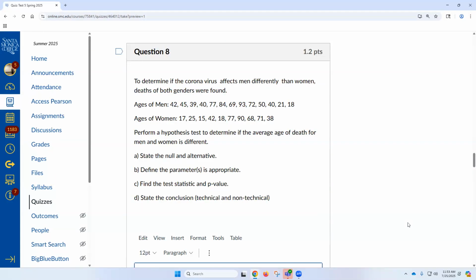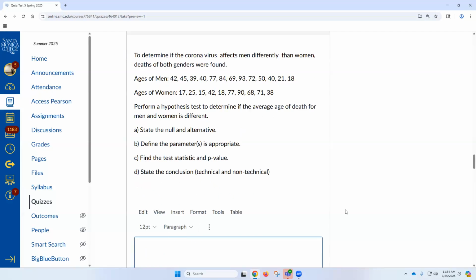Another question. To determine if the coronavirus affects men differently than women, deaths of both genders were found. Age of men, age of women. Perform a hypothesis test to determine if the average age of death for men and women is different. A, this looks like what? 11.3, which is comparing the means of two different what? Populations, independently. Independent. These men and women are not paired. They're not connected, right? A, state the null and alternative.